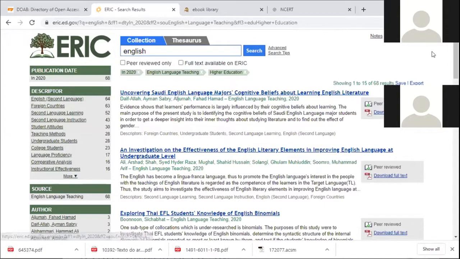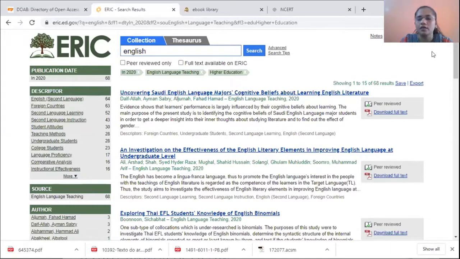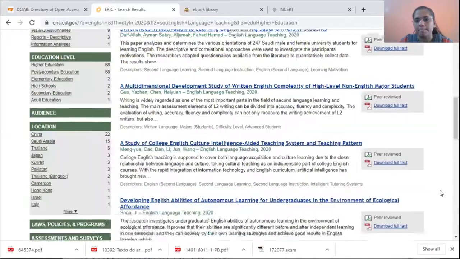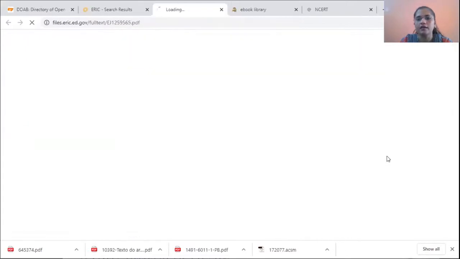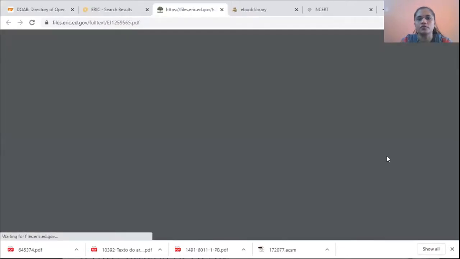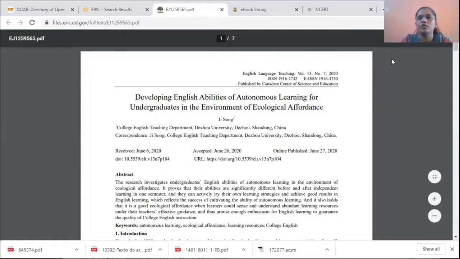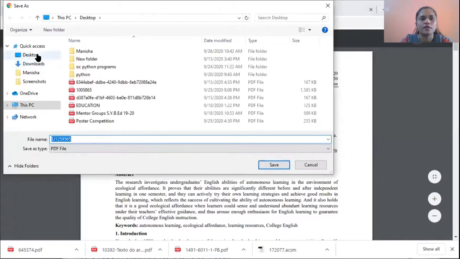For accessing this resource, for this site, some of the sources are full text, some are not. So it will be shown here. See, this PDF file is available for full text, download full text. This is providing full text access. Okay. So you can just click and you can access this information source. Okay, you can download the same way. Download facility is there. You can download and keep it for reference purpose. I have downloaded.